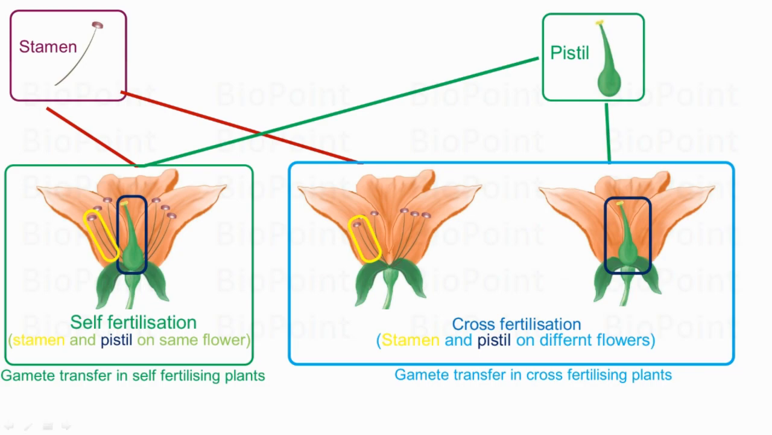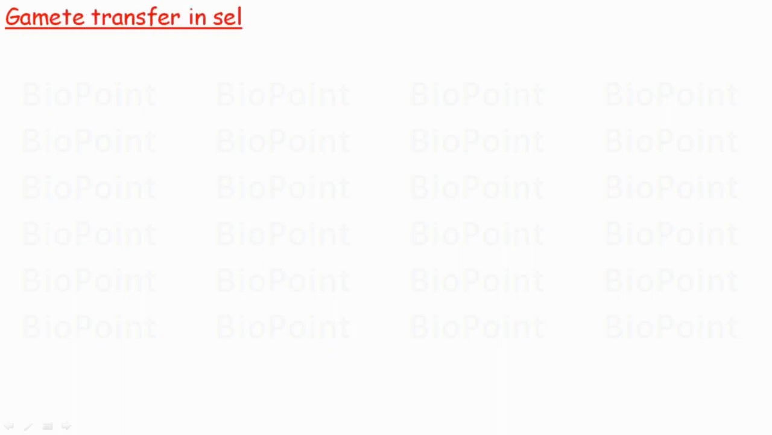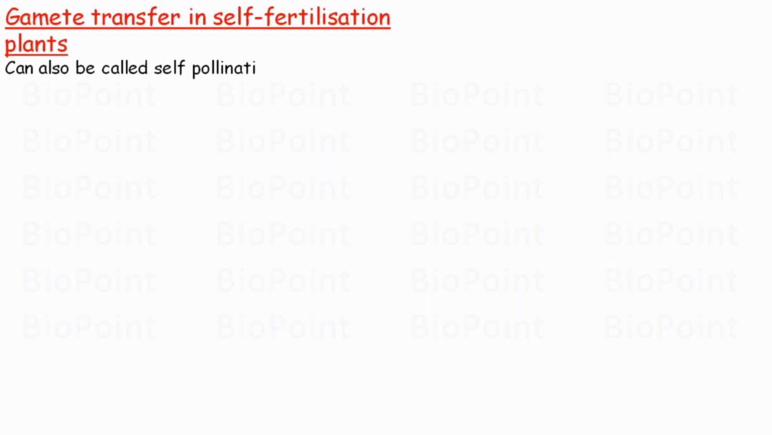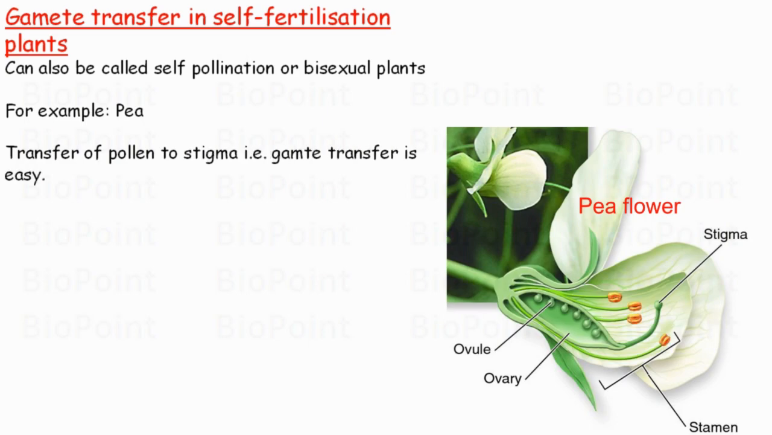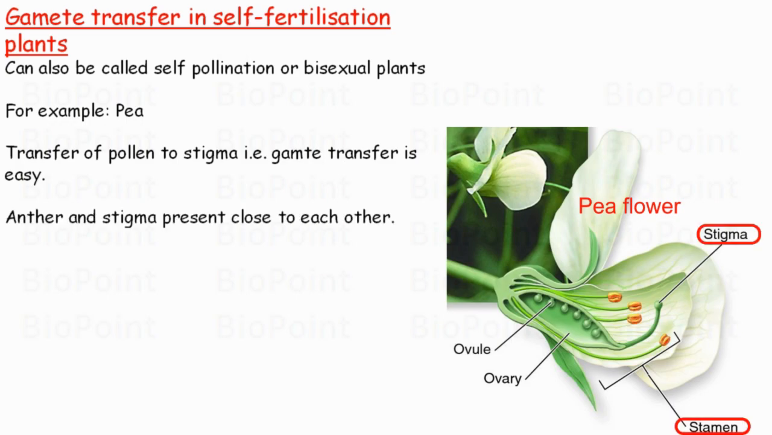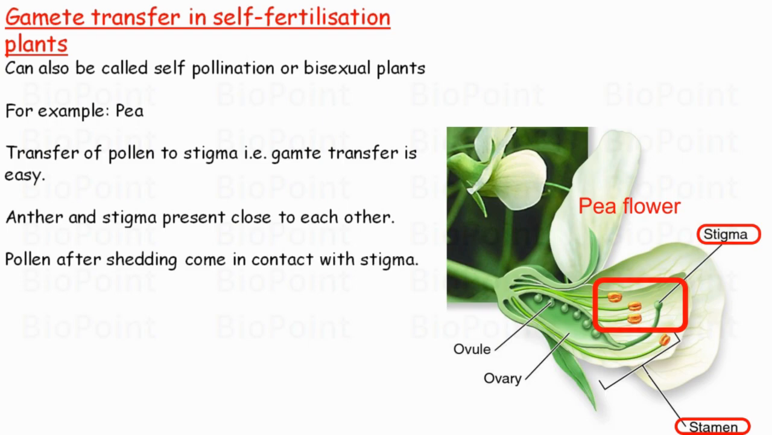We will start with discussing gamete transfer in self-fertilization plants. We can also call self-fertilization plants as self-pollination or bisexual plants, such as pea. In such plants, gamete transfer, that is transfer of pollen grains to the stigma, is easy because both anther and stigma are located close to each other in the same flower. Pollen grains, after they shed, come into contact with the stigma directly in such plants.